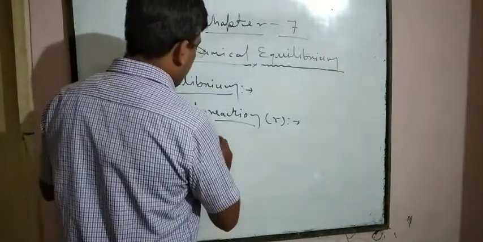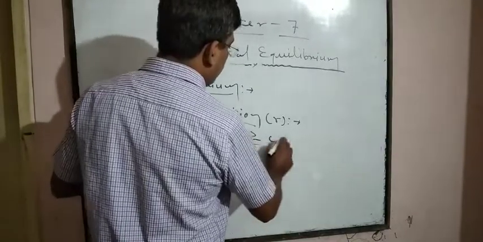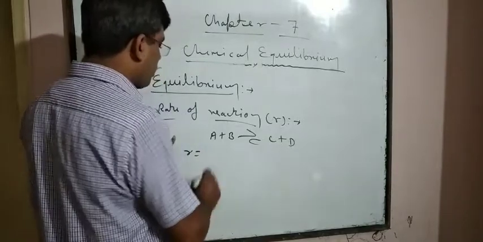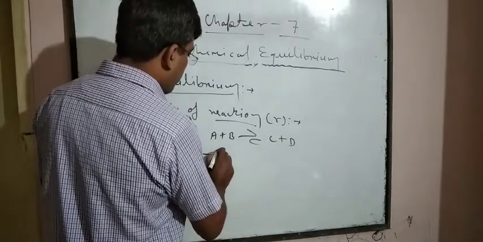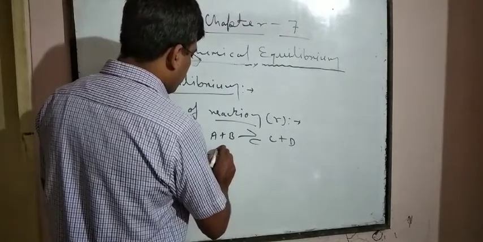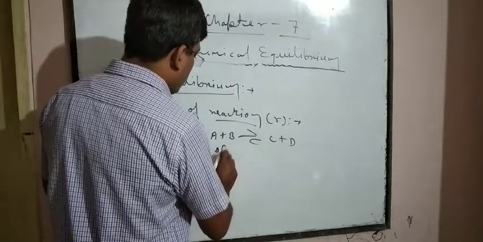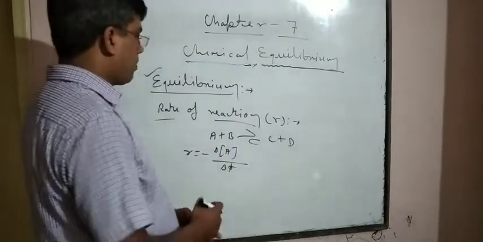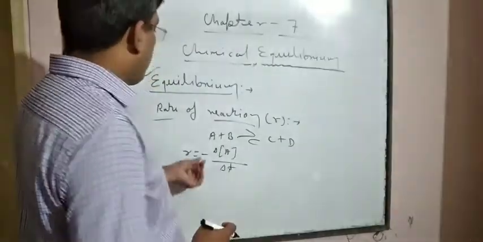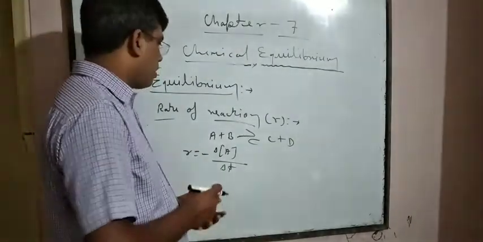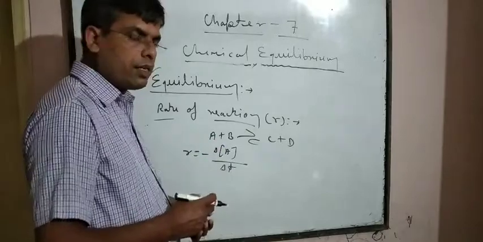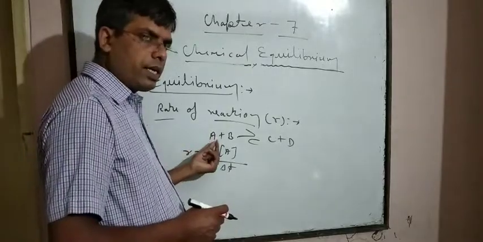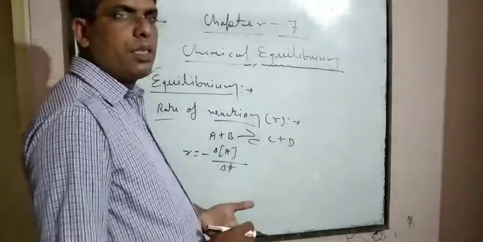For example, if A plus B changes into C plus D, then the rate of reaction for reactant is r equal to minus delta concentration of A upon delta t. The negative sign is applied for the rate of reaction of a reactant because with respect to time the concentrations of reactants A and B are decreasing.